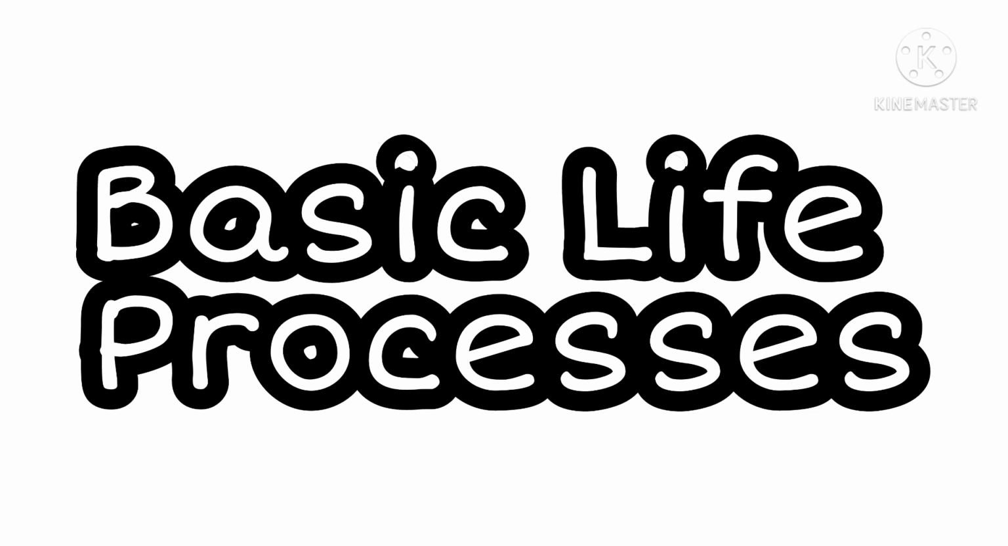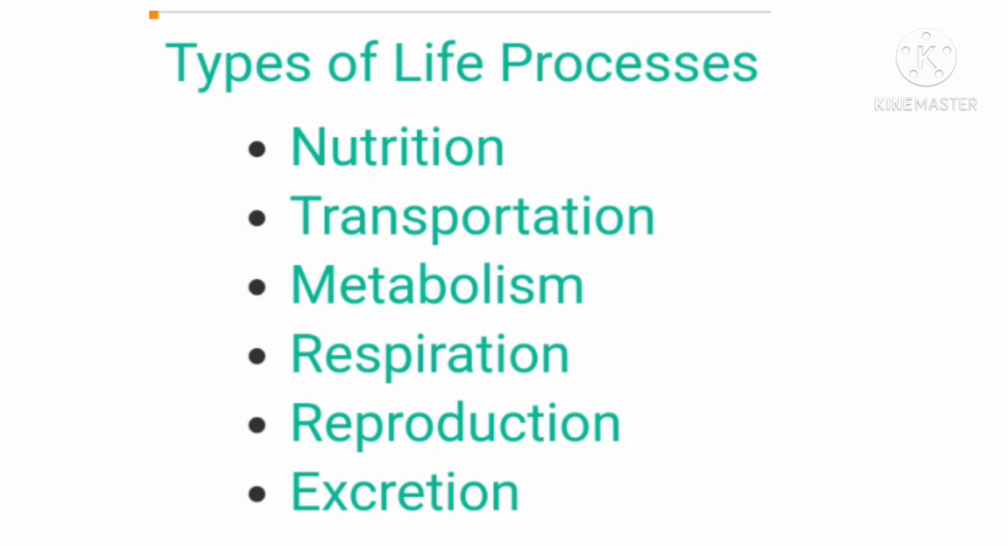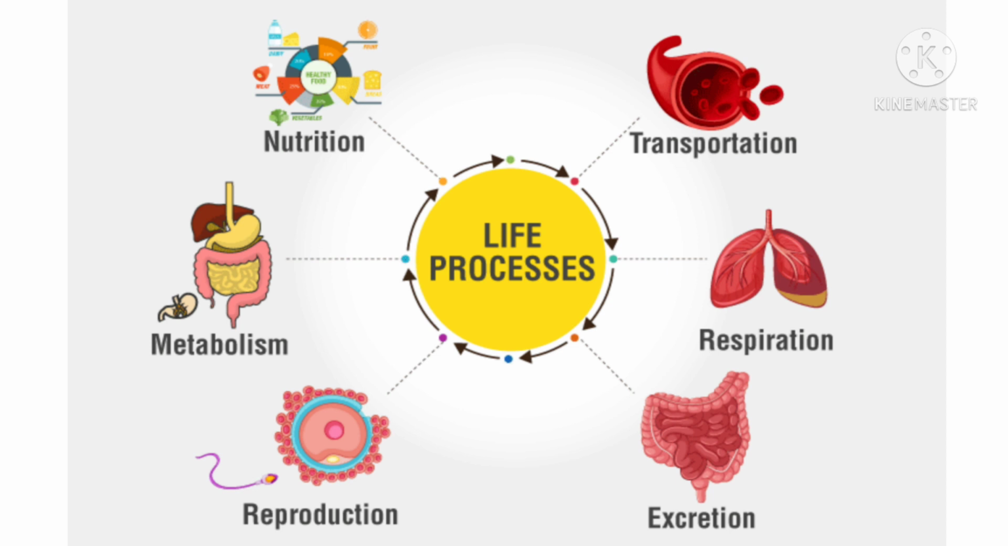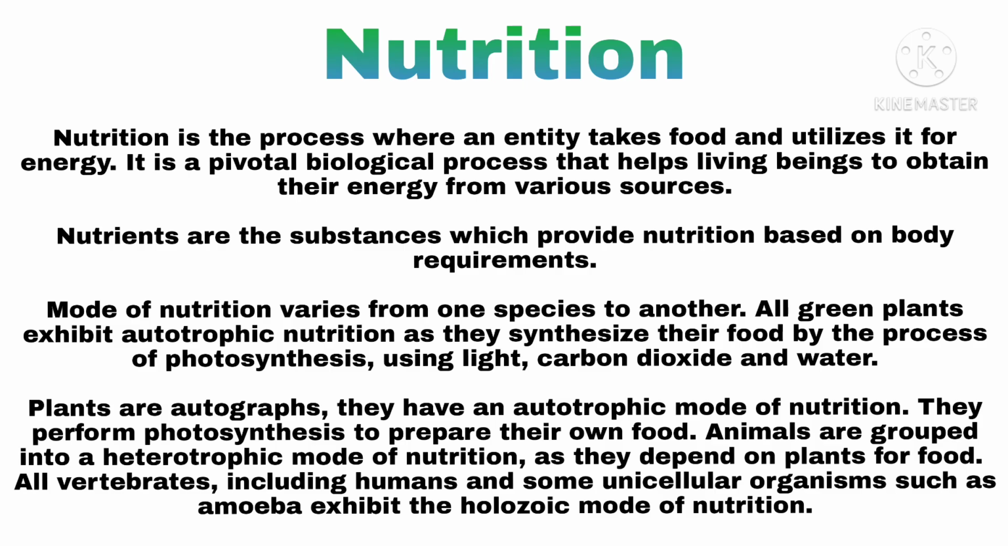Now let's move toward the basic life processes. There are about 6 basic life processes: nutrition, transportation, respiration, excretion, reproduction, and metabolism. Nutrition is a very important biological process. We get nutrition from food and utilize it for energy production. It is a very important biological process that helps living beings obtain their energy from various sources.